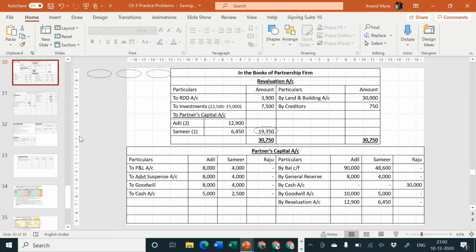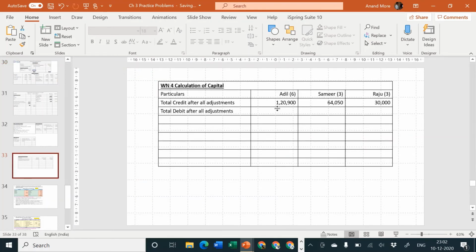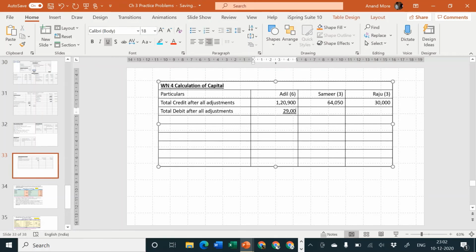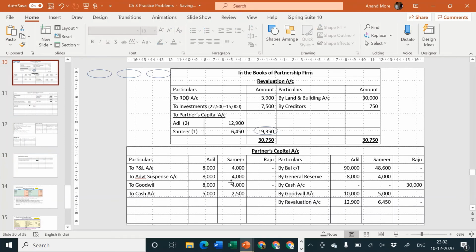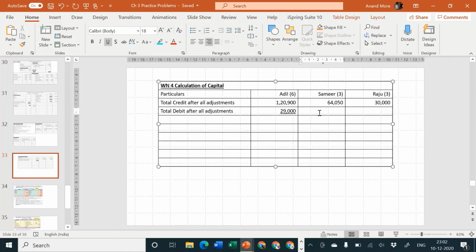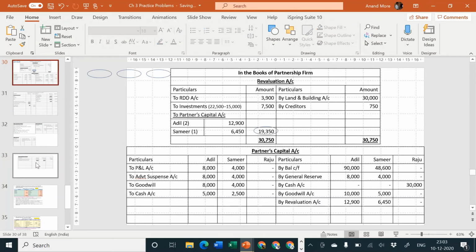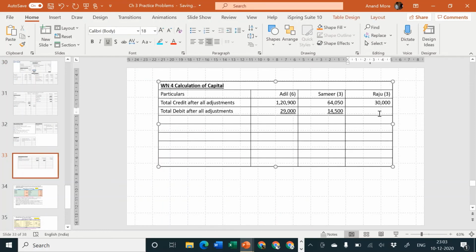What is the amount of total debit after all adjustments? Check it for Adil. 8 plus 8 plus 8, that is 24. 24 plus 5 is equal to 29,000. So Adil is 29,000. Look at Samir. 4 plus 4 plus 4 is equal to 12,000. 12,000 plus 2,500 is equal to 14,500. So I'm going to consider 14,500. Look at Raju. There is nothing remaining in Raju's debit side, so there is no tension. Debit side can be considered to be 0.